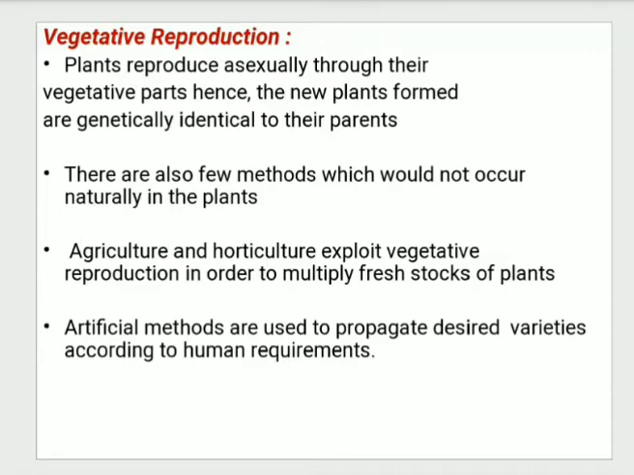So vegetative reproduction is basically where we take the old parent plant and cut it, and that cut plant is then grown in the soil, and it turns into a new individual.